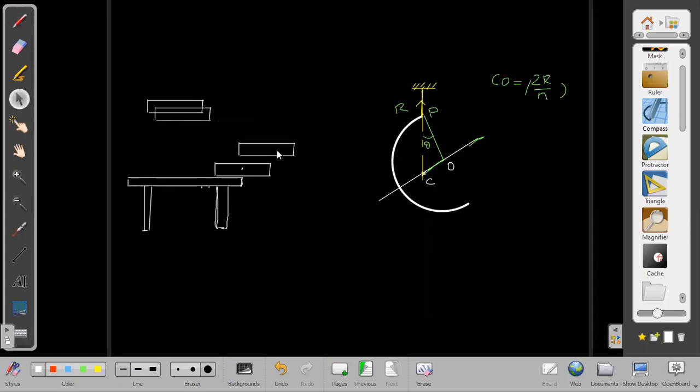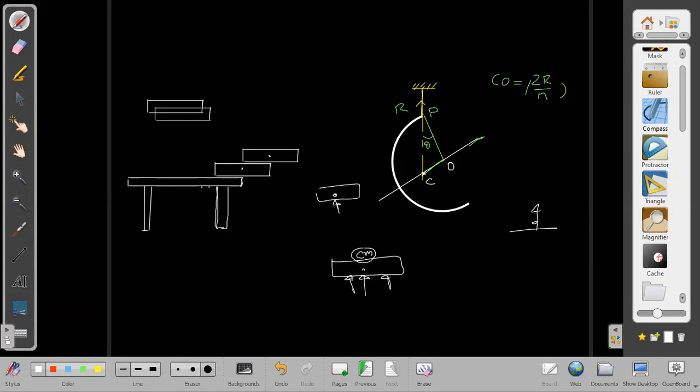Similarly, if I have to keep this one now, I can keep it in such a way that its center of mass lies on the edge of the first one. The center of mass should have some surface below it where the normal can act. If the center of mass lies in such a place where there is no possibility of normal acting from below, then it will fall. You can think like this: if I have a book and I want to hold it on my fingertip, then my fingertip should be exactly below the center of mass. If I keep it to one side or the other side, then it will fall down.